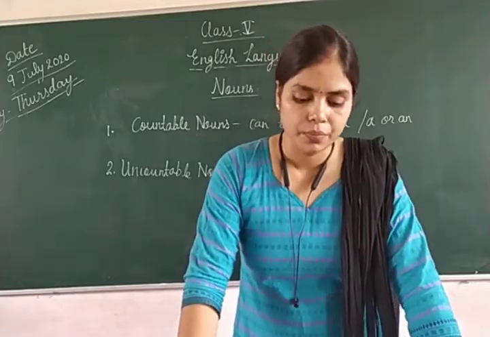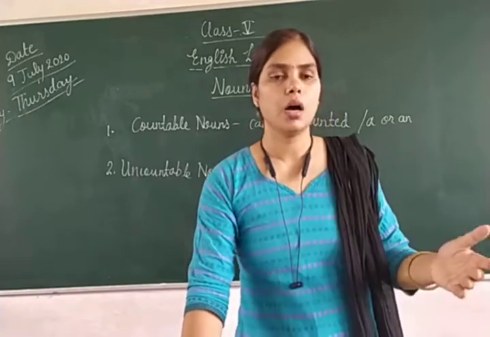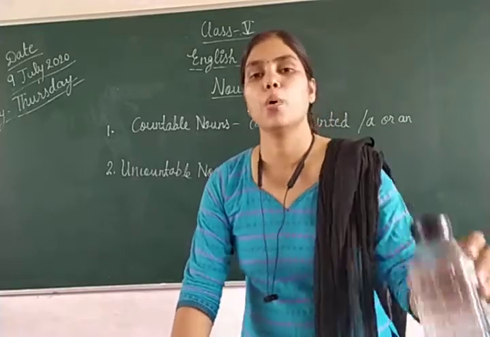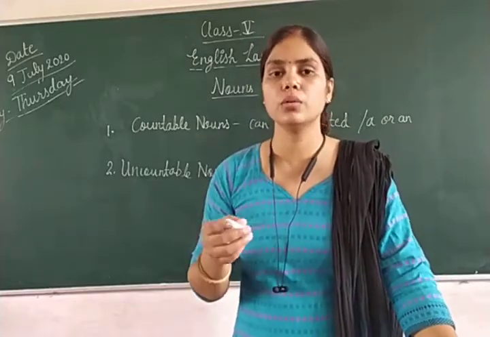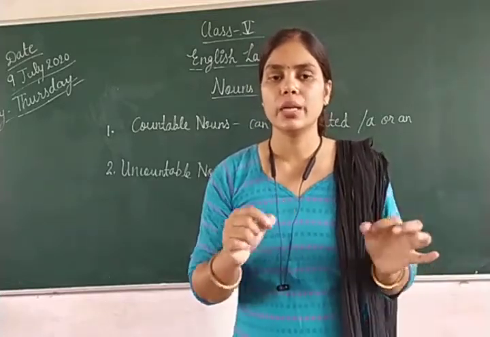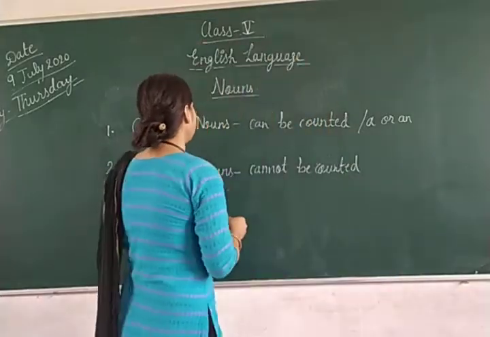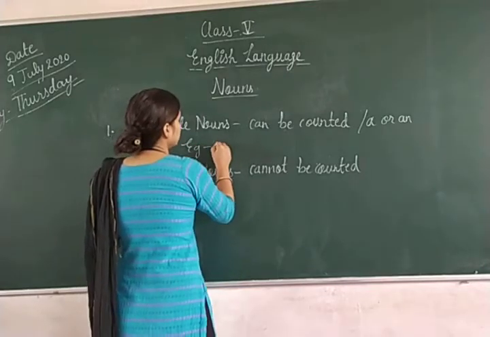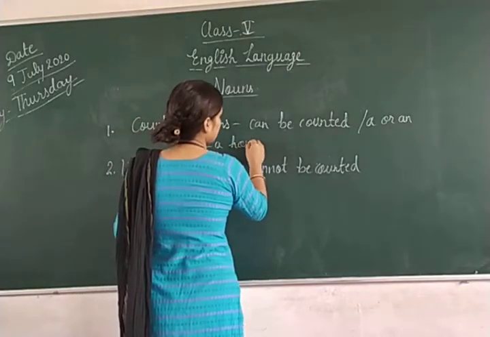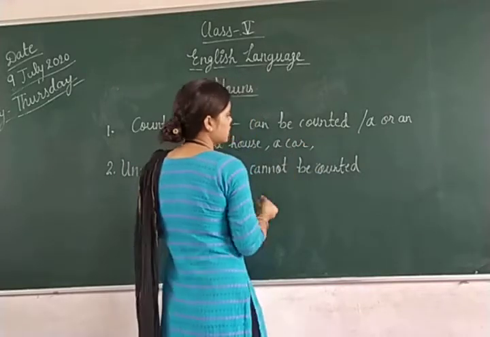So only singular countable nouns. Examples are a house, a pen, a bottle, a chalk. These are countable nouns; we can count them easily. Another example: a house, a car, a chalk.